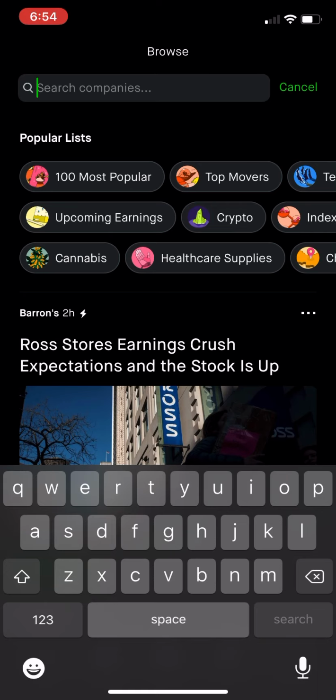Today, I'm going to be talking about how I look at numbers and stats when I'm on my Robinhood app. If you don't have the Robinhood app, well, that's how I invest. Download that app and get your account started. Then you can look at these stats and numbers and start studying the stocks that you want to invest in. So today, we're going to be looking at a company that I've always liked.